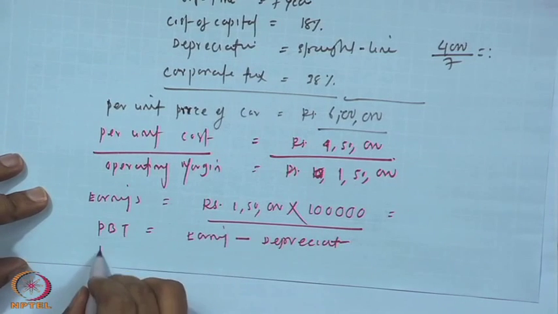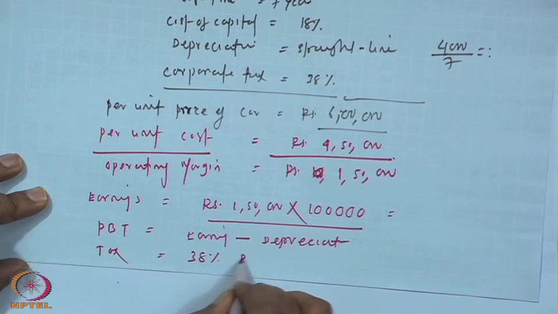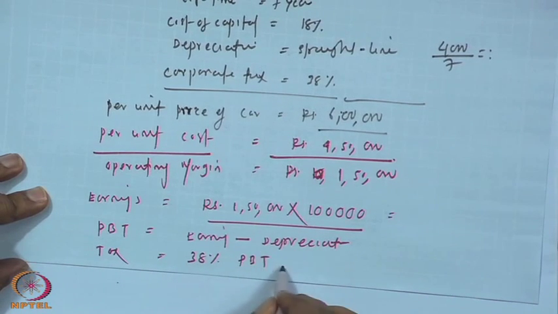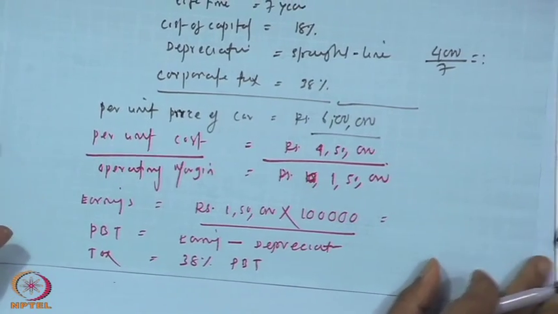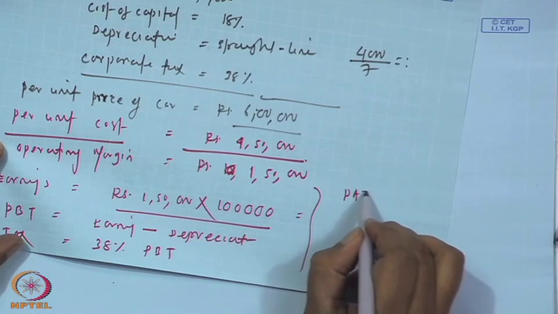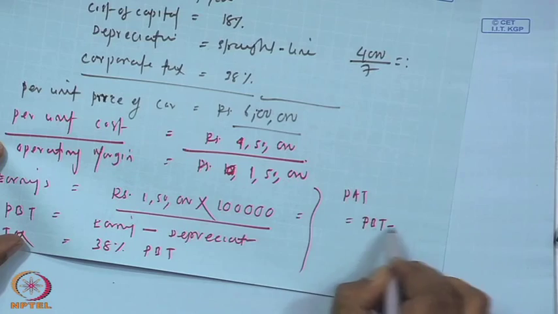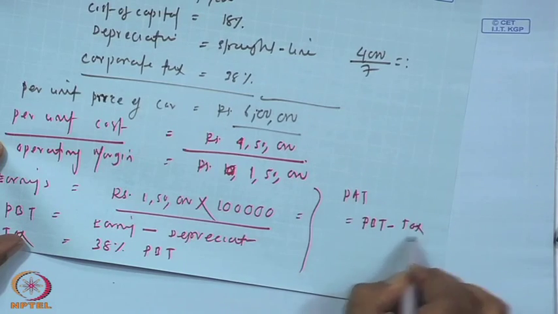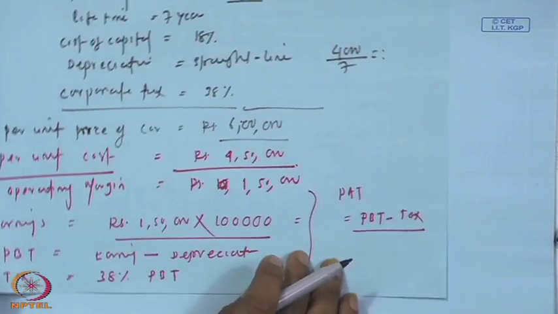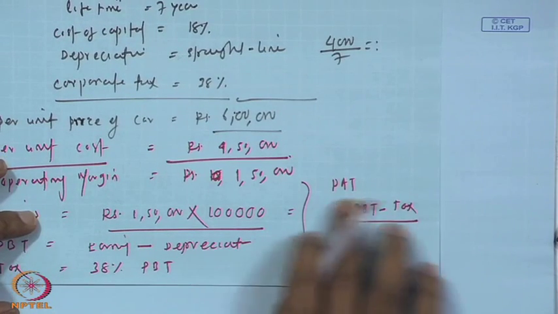The tax amount in India is 38% of profit before tax, per year. Profit after tax is profit before tax minus the tax amount.